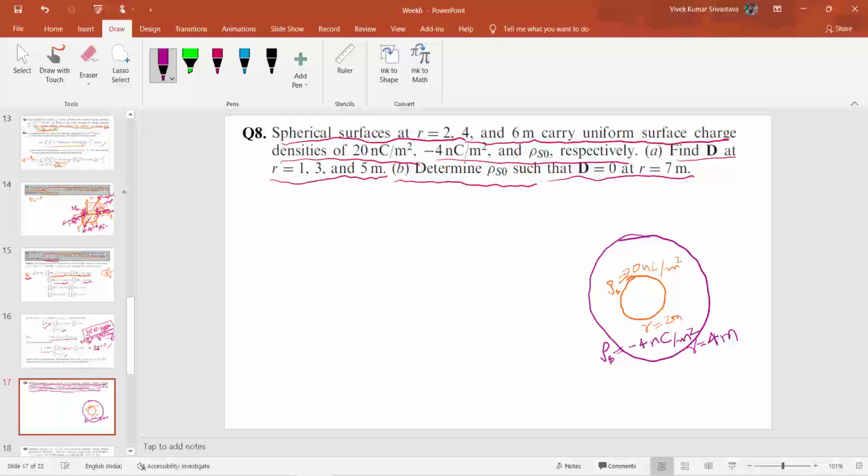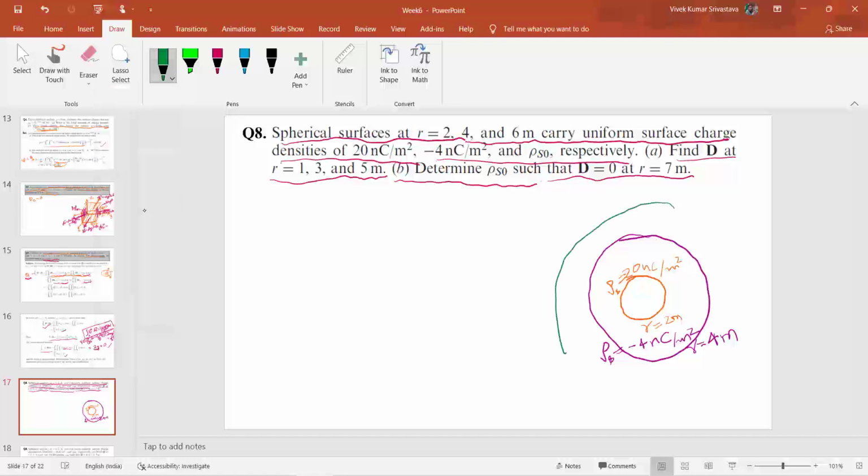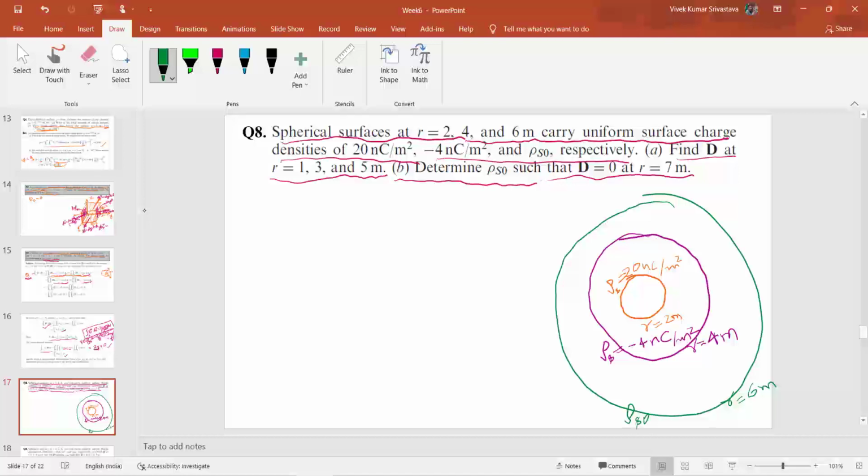And the third surface is at r equal to 6 meter, and this will carry the surface charge density of rho s naught nano coulomb per meter square, whatever you can say.